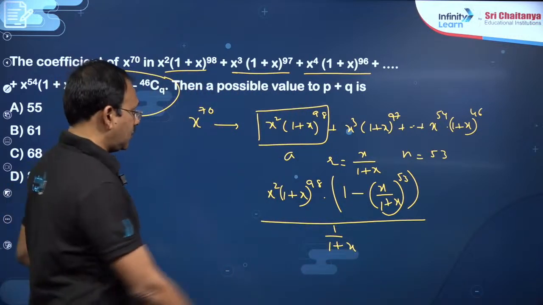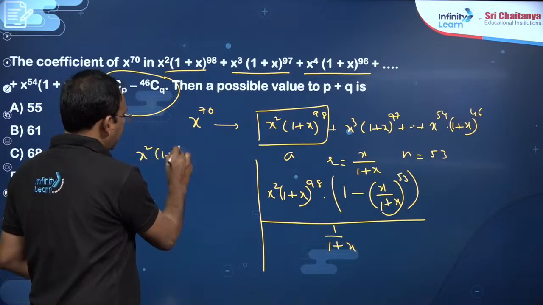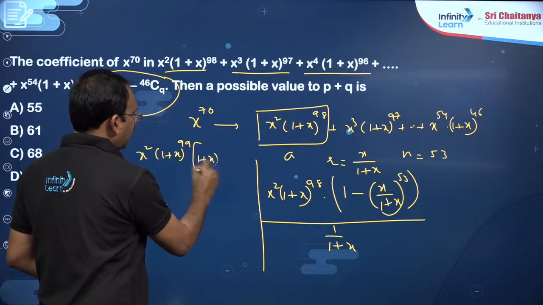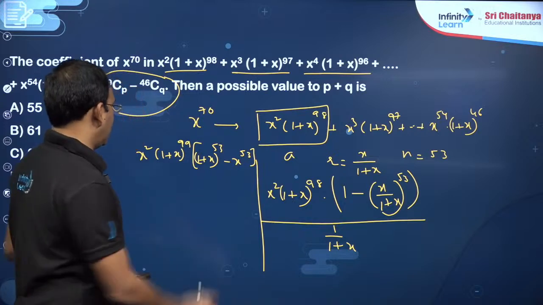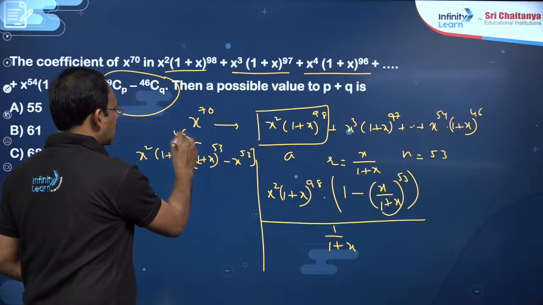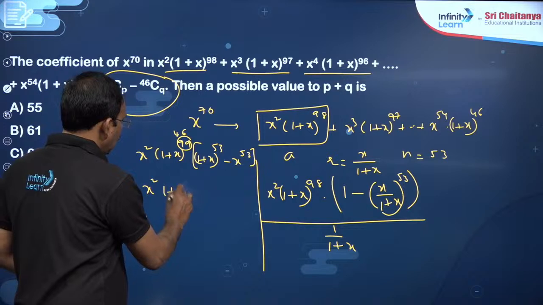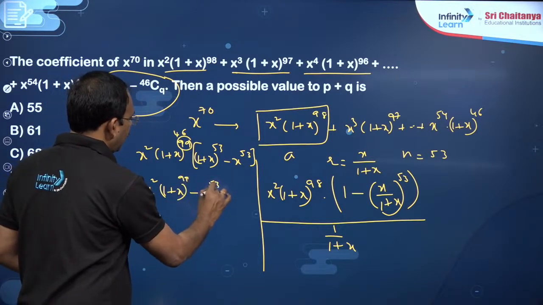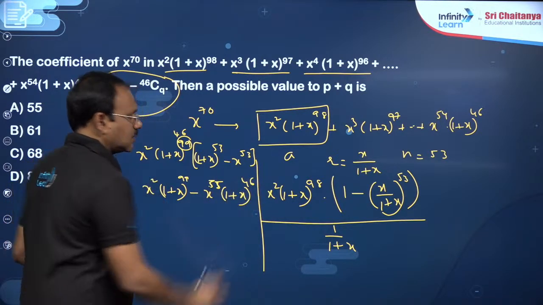Right. Now dear students, this becomes x square into 1 plus x power 99 multiplied by, you will get 1 plus x power 53 minus x power 53 by 1 plus x power 53. So you have to subtract 53 in this. If you subtract 53 in this, 46 you will get. Right. Now you just multiply, this is x square into 1 plus x power 99 minus x power 53, x power 55 into 1 plus x power 46. This is what you got.